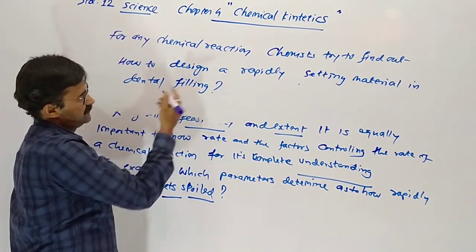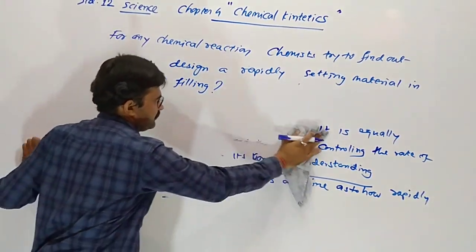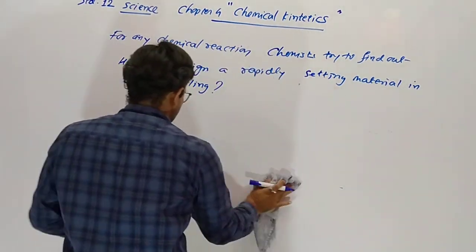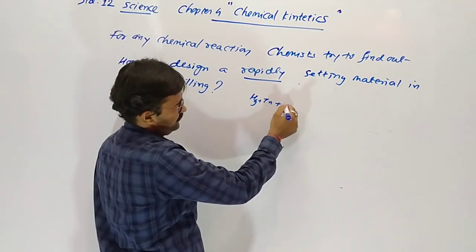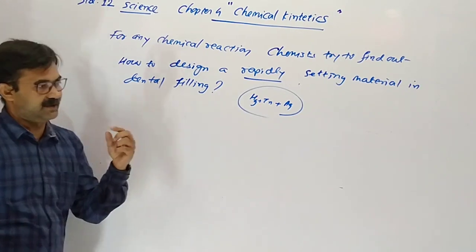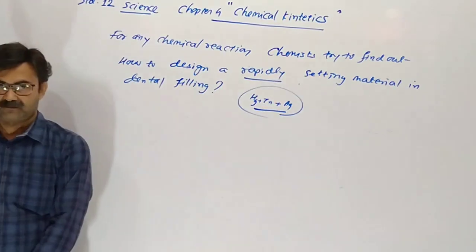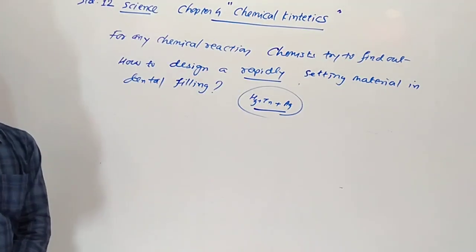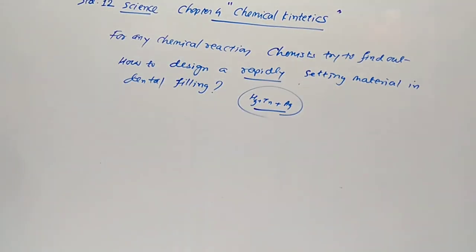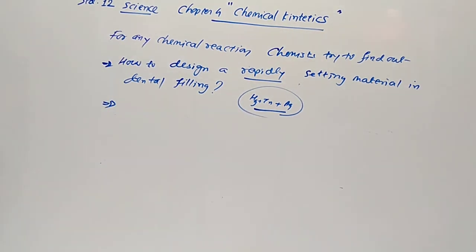Sometimes a cavity occurs in our teeth, so doctors fill in some mixture of metals. How much time does the setting take? Mercury, zinc, silver, a mixture of metals, doctors fill in our teeth. So which material do we have to mix so that the setting time is not too slow and it sets in time? This is the speed of the chemical filling the cavity.